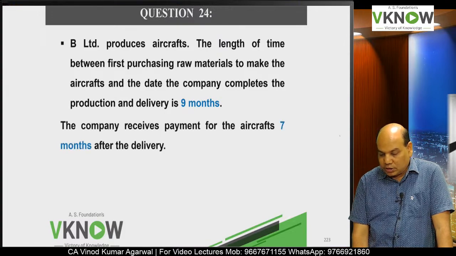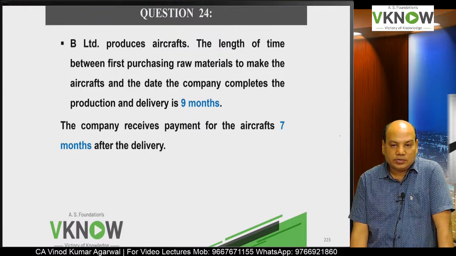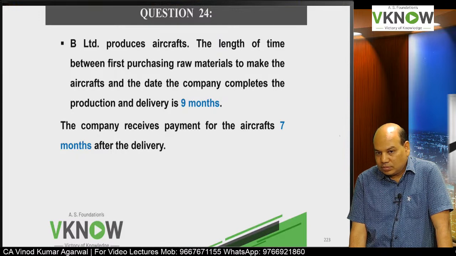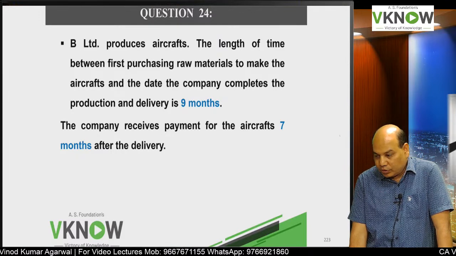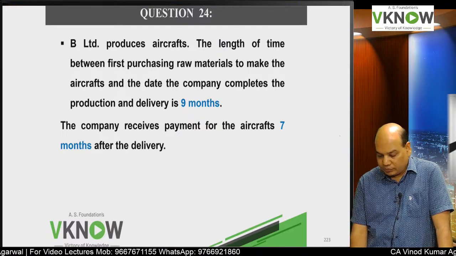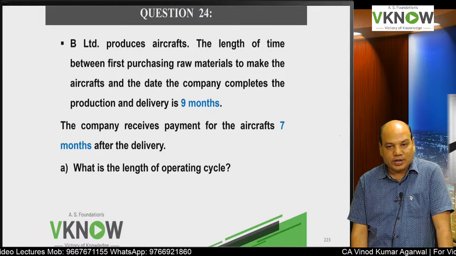The company receives the payment for the aircraft 7 months after the delivery. So 9 months is purchase of raw material and production, and 7 months is collection from debtor. So can you please guess what is the normal operating cycle period? 16 months. So the first answer is 16 months, and the second question, how should it treat its inventory and debtor?